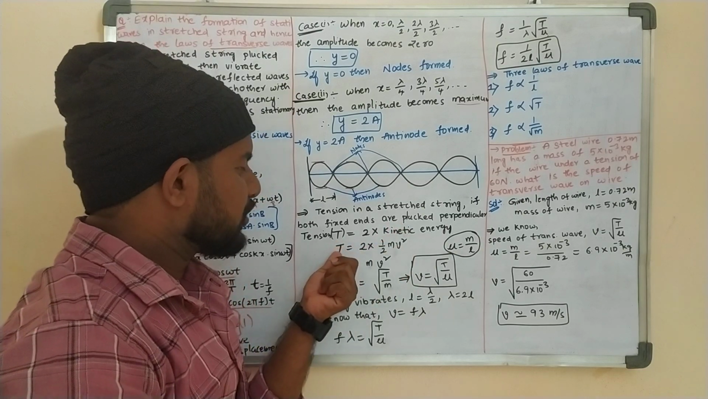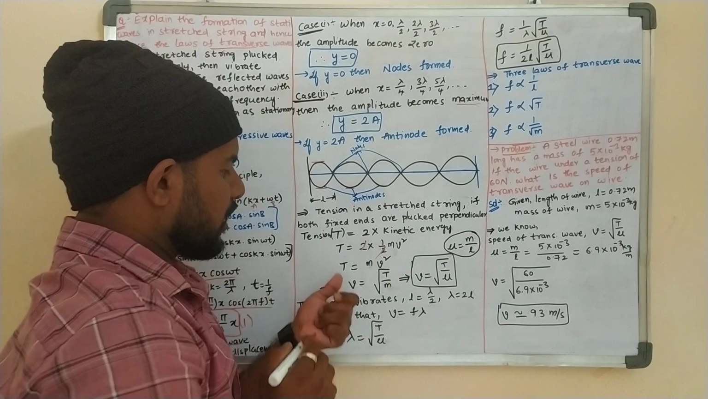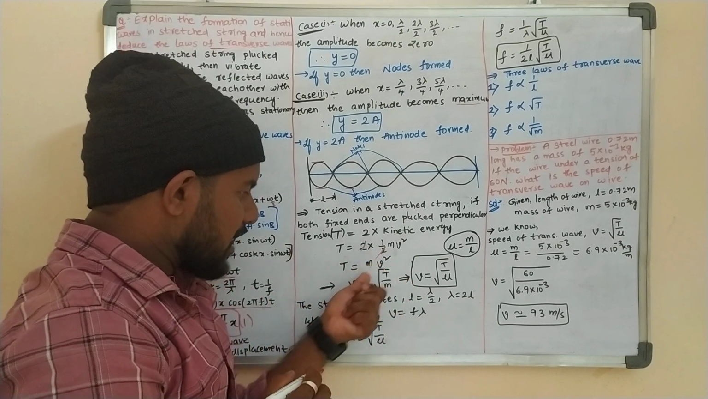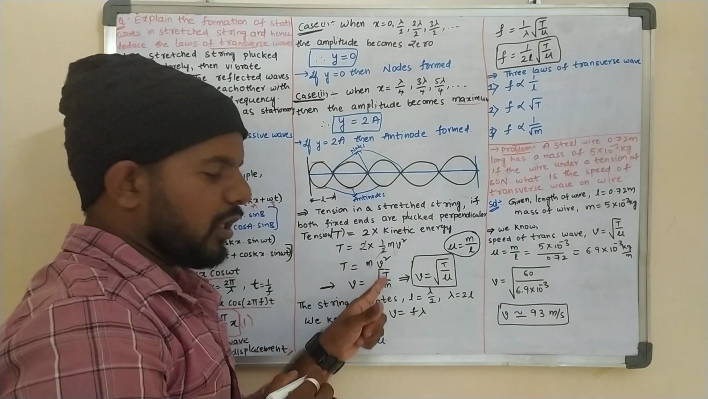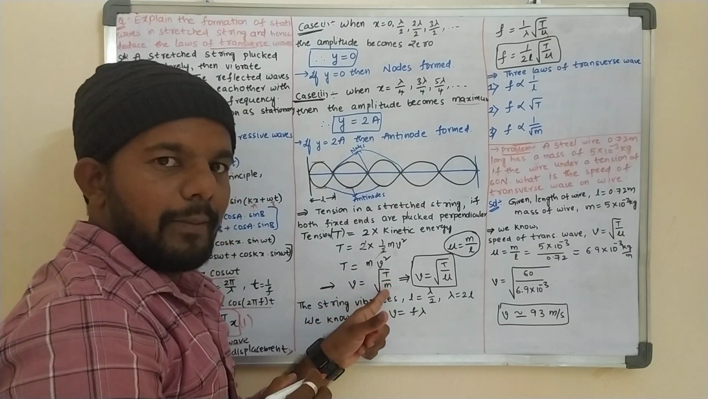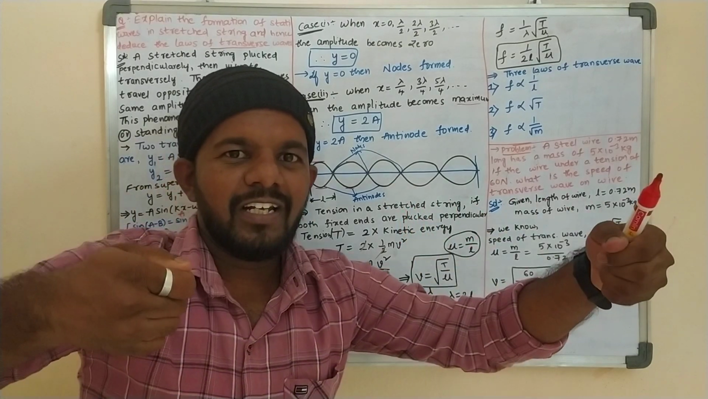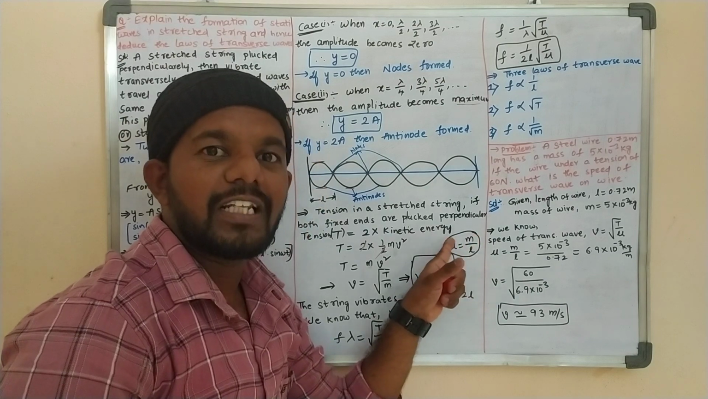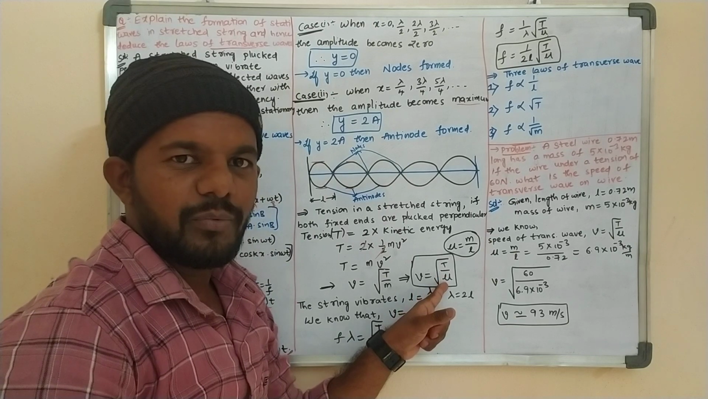So tension is equal to 2 into 1 by 2 of mv square. The 2 gets cancelled, so T is equal to mv square. Bringing m to this side, V is equal to under root of T by m. But we are taking a small length only when stretching. That small length, mass per unit length, is nothing but the linear density. That linear density we are taking.